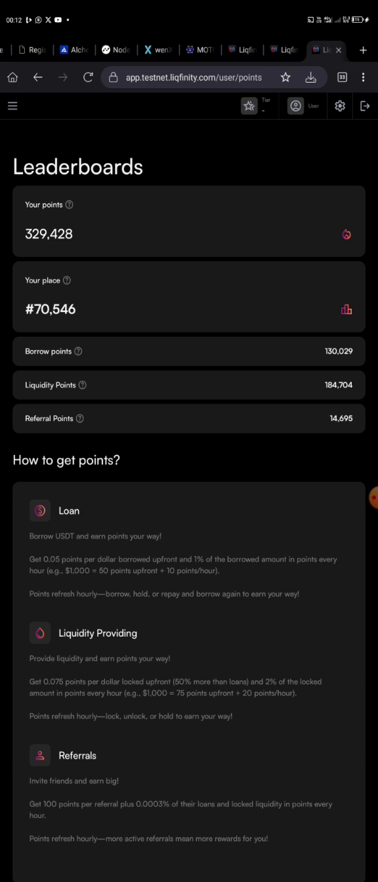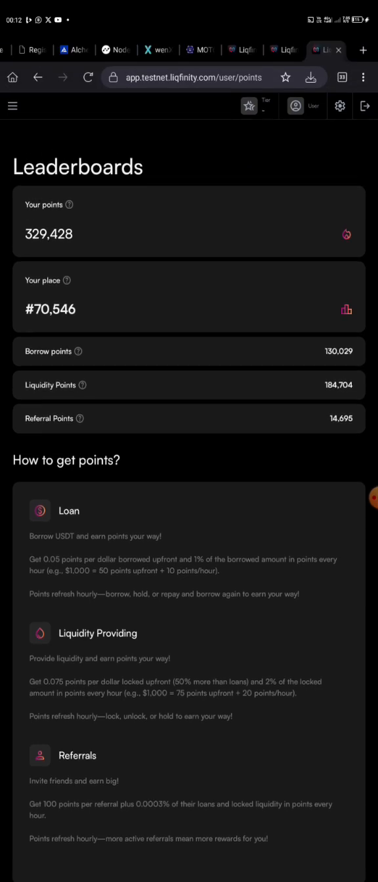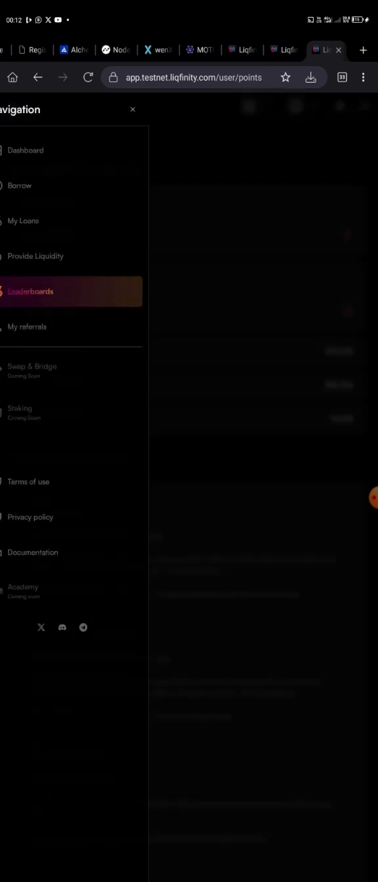Now what is giving you points here is actually the amount of loans and the amount of liquidity that is earning you more points. Your referrals are also earning you points, of course, but the amount your referrals give you is not as much as the borrow and liquidity points you are making. I don't know if you understand. Now let me give you an example.